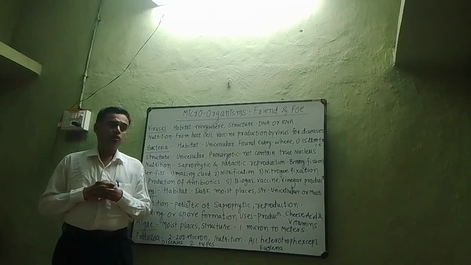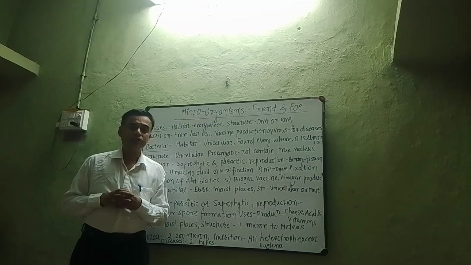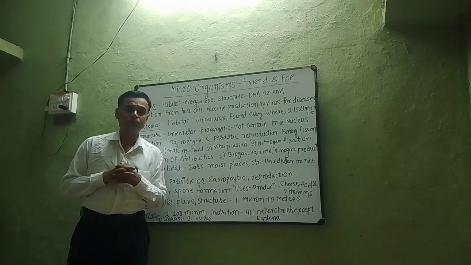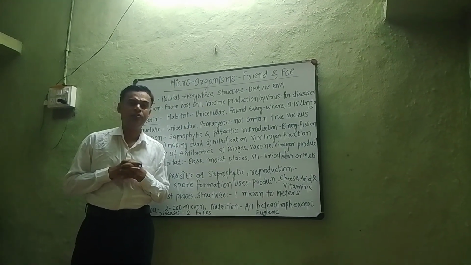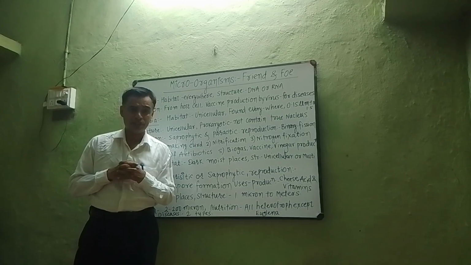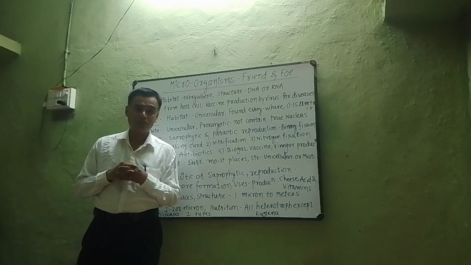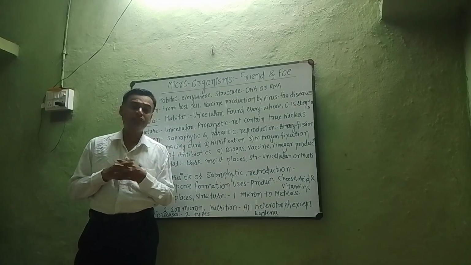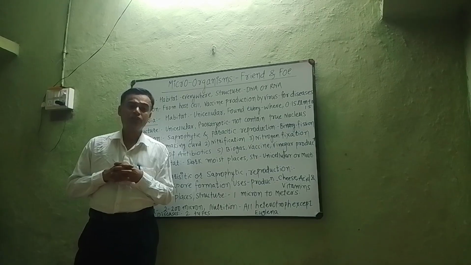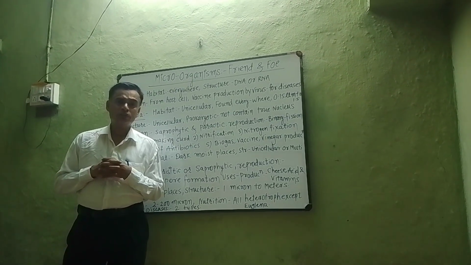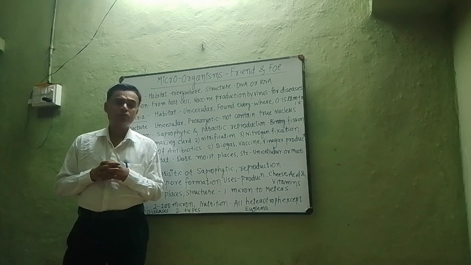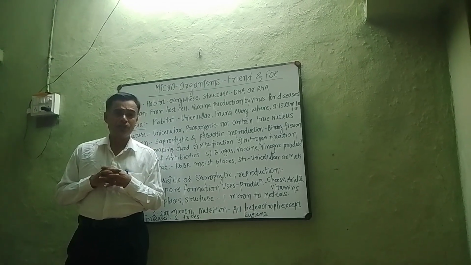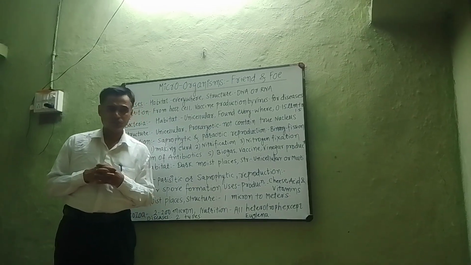Now again we are coming to our topic, that is antibiotics. What are antibiotics? These are the secretions of certain microorganisms which kill or inhibit the growth of harmful microorganisms. Streptomycin is an antibiotic which is useful to cure tuberculosis. Tetracycline is an antibiotic which is also used to cure different types of diseases. Now there are different types of antibiotics, and these antibiotics are very useful to cure diseases.